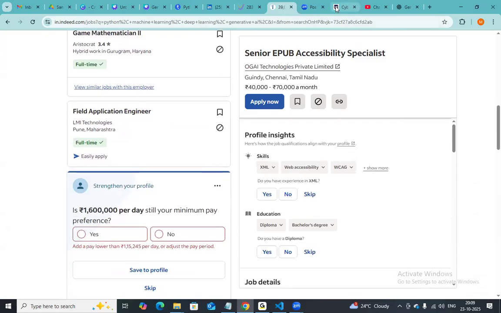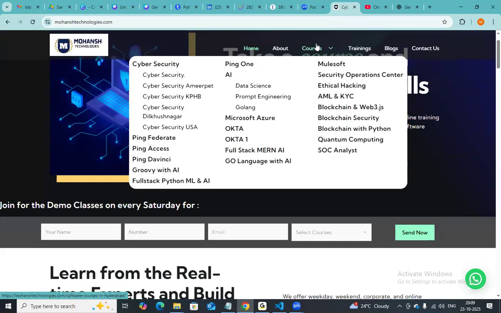Mohan's strategy is completely different. All the courses are emerging courses like cybersecurity, PingFederate, PingAccess, MuleSoft, blockchain, quantum computing, prompt engineering, data science, Golang. We focus only on emerging technologies. Already we started 4 batches. 2 batches are programming batches, 2 batches are full stack batches: full stack Python with ML and AI integrated, and full stack MERN with ML and AI integrated.